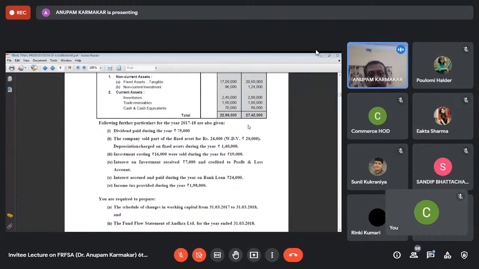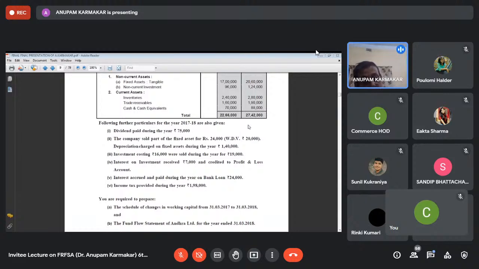So you can see that in this problem, dividend paid during the year is 75. The company sold part of the fixed assets for 24,000, whereas the WDV is 20,000. Depreciation charge on fixed assets during the year is 1,40,000. So dividend paid is 75. Definitely it will be charged in the adjusted PL.